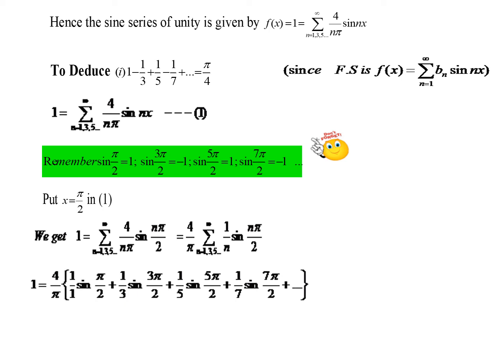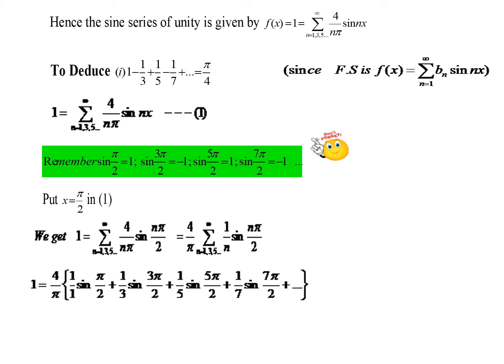sine pi by 2 plus, what is the next term? Because n is having values only 1, 3, 5, odd terms only, the next is n equal to 3. So when we put n equal to 3, we get 1 by 3 sine 3 pi by 2 plus 1 by 5 sine 5 pi by 2 and goes like that.